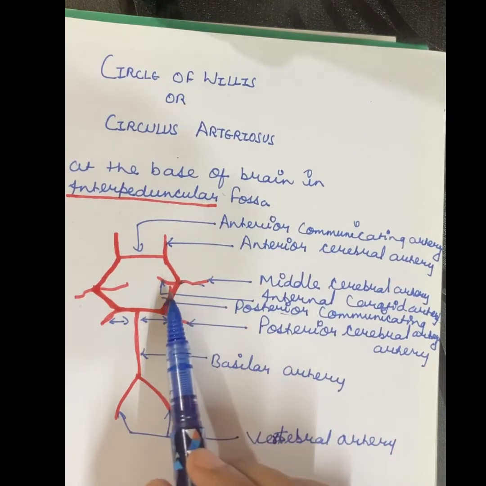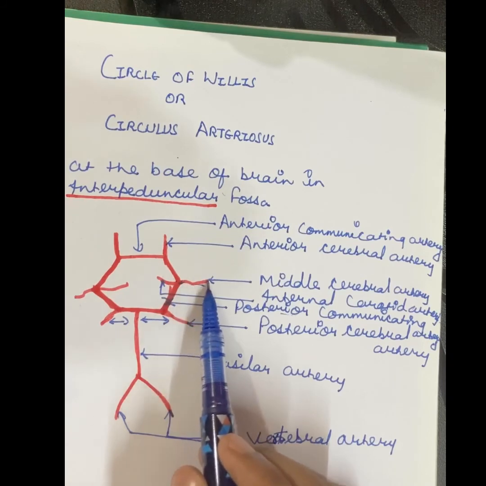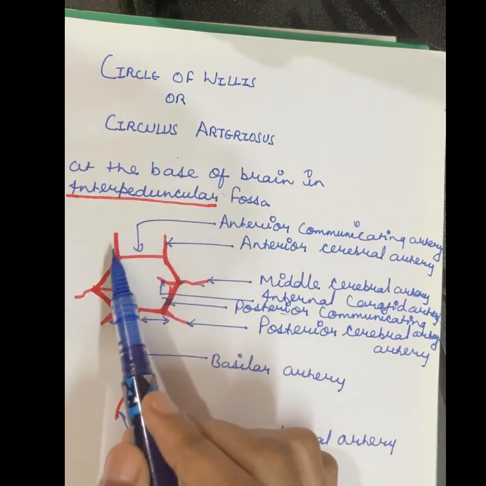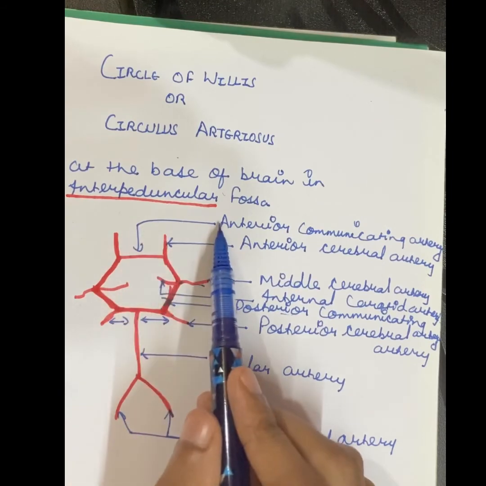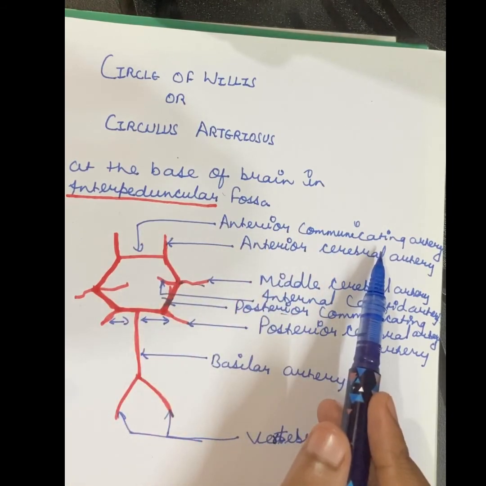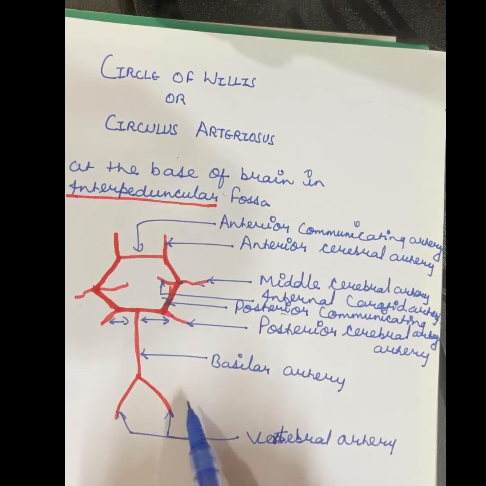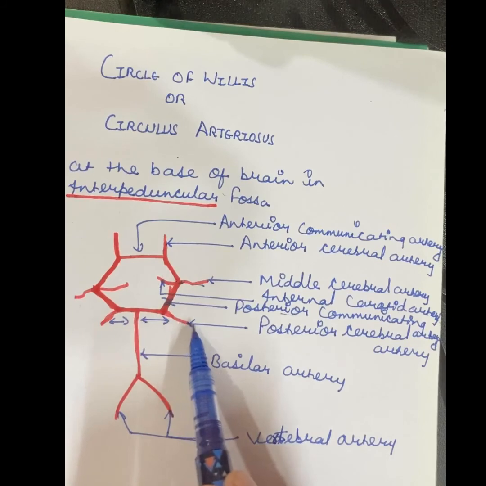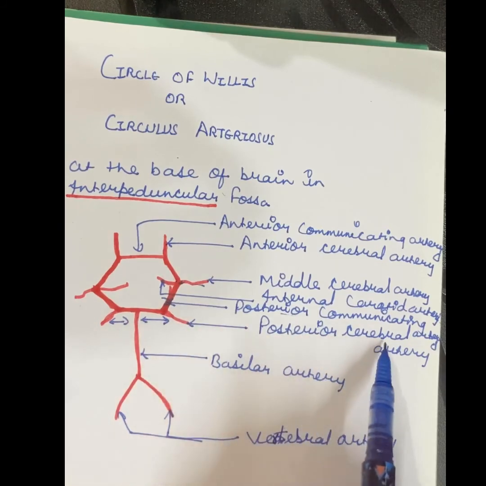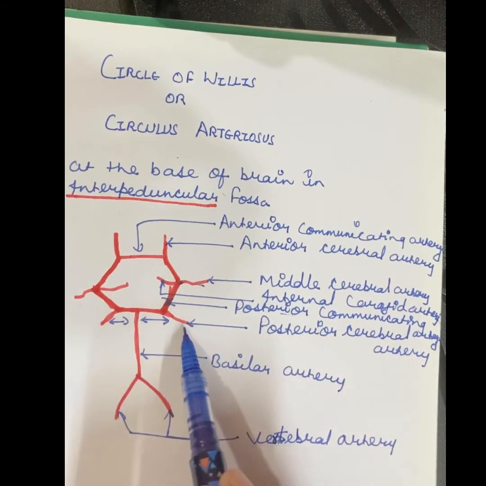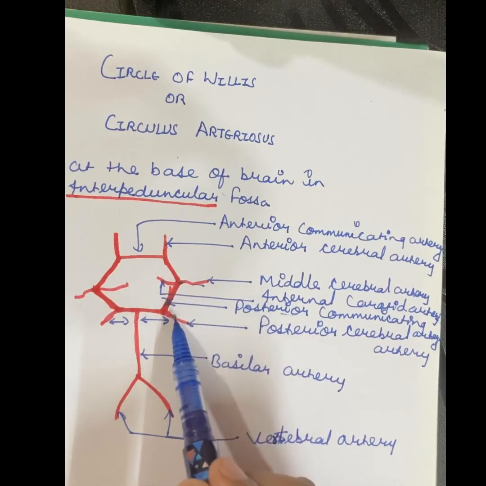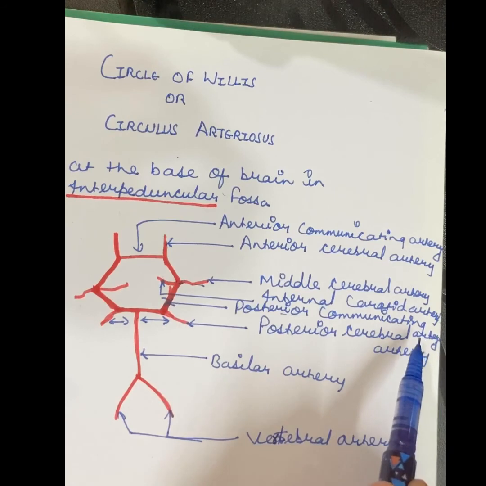Internal carotid artery here gives two branches, that is middle cerebral artery and the anterior cerebral artery. Anterior cerebral arteries on both sides communicate with each other with the help of anterior communicating artery. Here, the two vertebral arteries join to form basilar artery. Basilar artery divides to form the two posterior cerebral arteries on both sides. Here, the posterior cerebral artery and the middle cerebral artery communicate with each other with the help of posterior communicating artery.